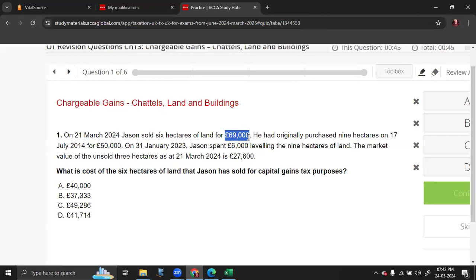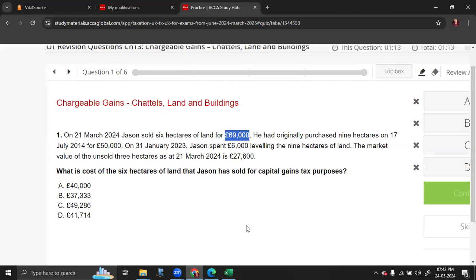So he purchased 9 hectares, of which he sold 6 hectares. At 31st January 2023, Jason spent 6,000 leveling the total 9 hectares of land, which is a capital expenditure and can be added to the total purchase cost of 50,000. The market value of the remaining 3 hectares, which is unsold, is 27,600.